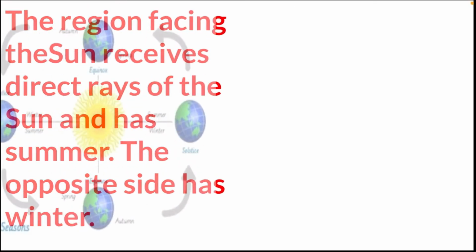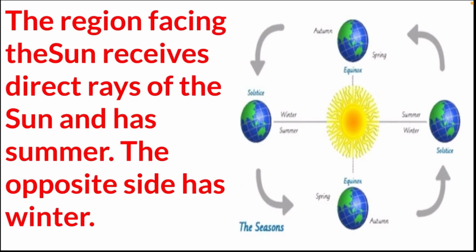The region facing the sun receives direct rays of the sun and has summer. The opposite side has winter. Children, look at the picture. The region facing the sun receives direct rays of the sun and has summer. The opposite side has winter.